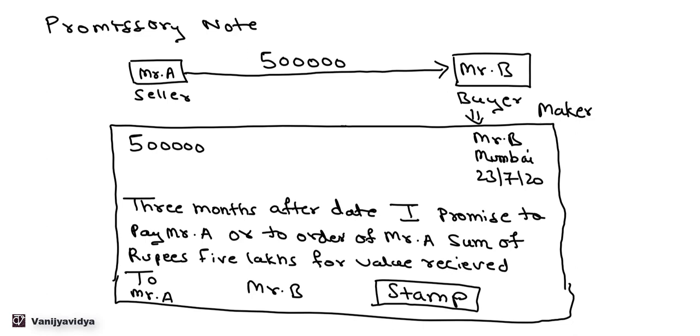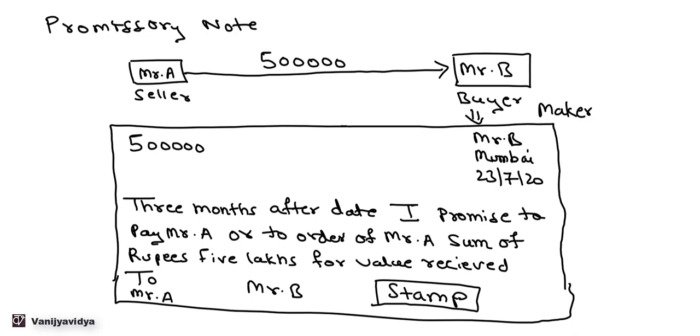Now, what are the requirements of the promissory note? Again, it is an instrument which has to be in writing, then it should have a certain date, certain amount. Then, in this case, it has to be an unconditional promise. In case of bill of exchange, it was an unconditional order and it was prepared by the seller and the buyer had accepted it. Whereas in the case of promissory note, the promissory note is prepared by the buyer himself and it has an unconditional promise to pay.